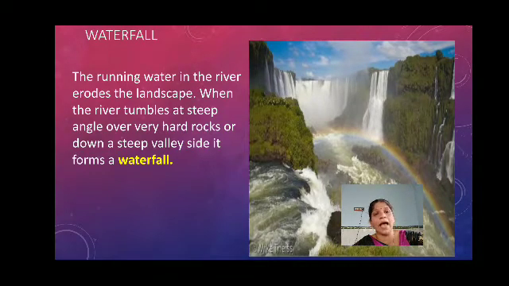When the river tumbles at a steep angle over very hard rocks or down a steep valley side, it forms a waterfall. Again, the running water erodes the landscape and falls from a steep area, from a height. That water body we call a waterfall. Say once again, what is a waterfall? The running water in the river erodes the landscape when the river tumbles at a steep angle over very hard rocks or down a steep valley side, it forms a waterfall.